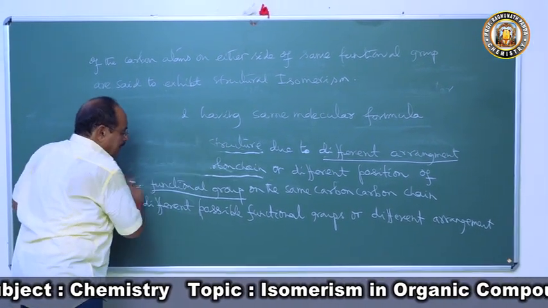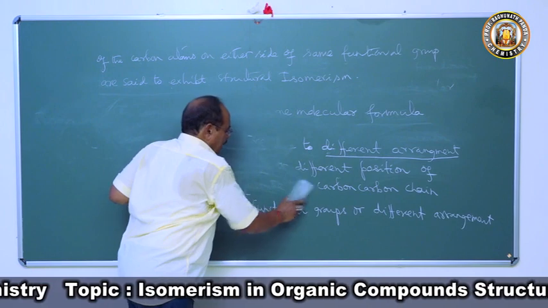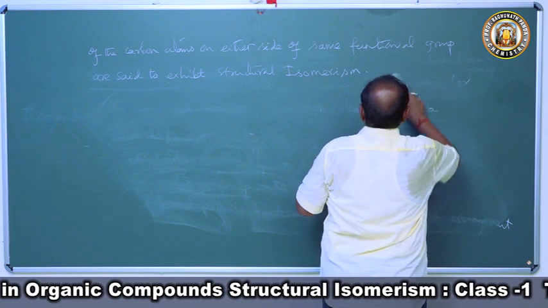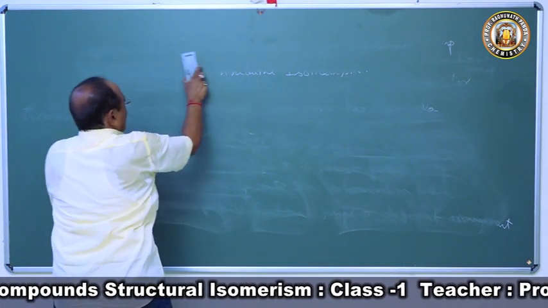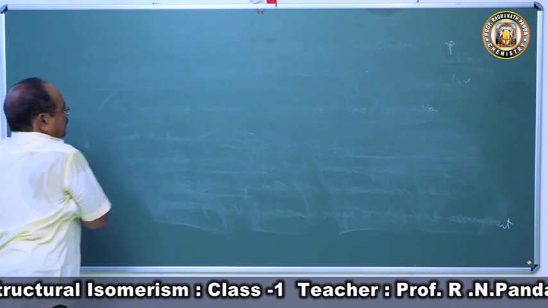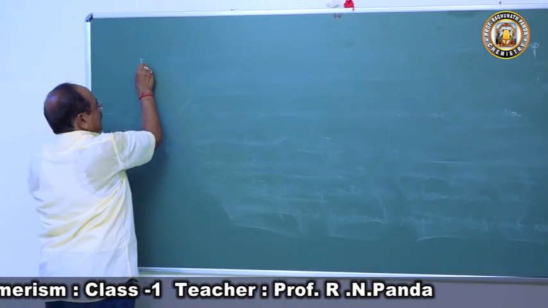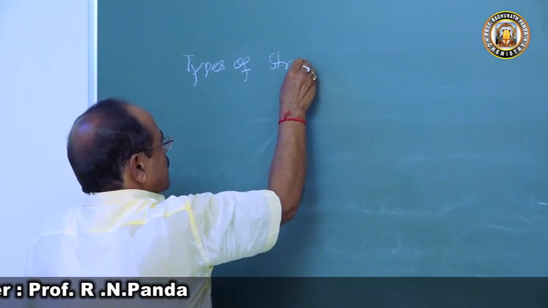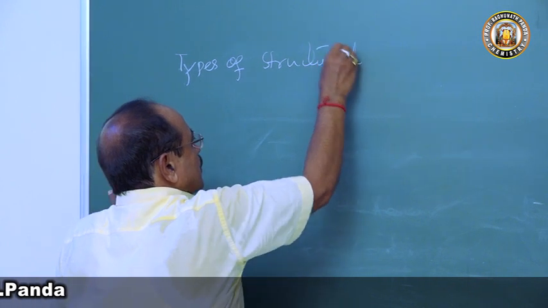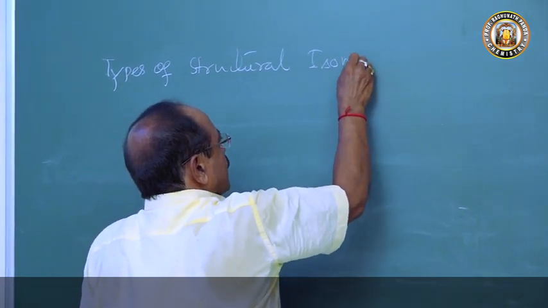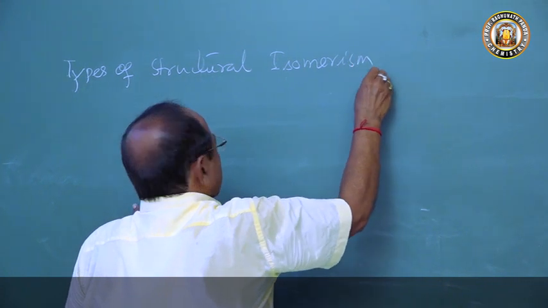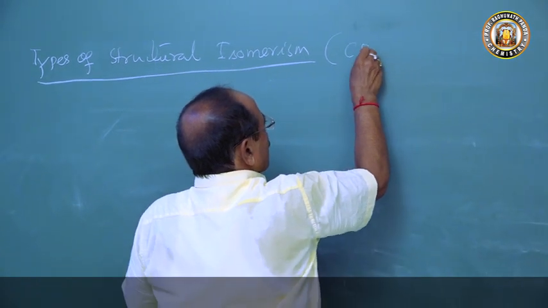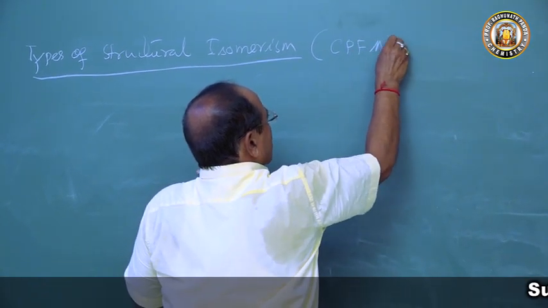Now, depending upon this different arrangement, structural isomerism is of different types. Types of structural isomerism. You can easily remember them as Central Police Force MTR.